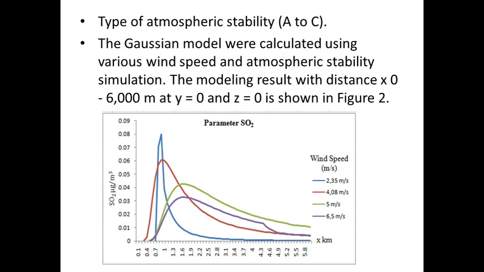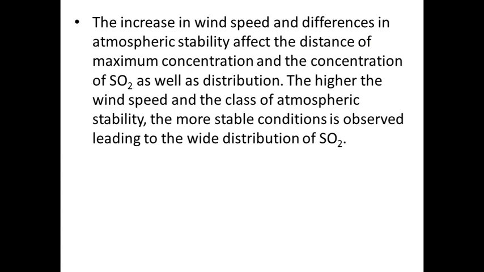This graphic is the modeling result with distance x from 0 km until 6 km, for atmospheric stability types A to C. When the wind speed is smaller, the highest concentration is close to the chimney. The increase in wind speed and difference in atmospheric stability affect the distance of the maximum concentration and the concentration of sulfur dioxide as well as its distribution.